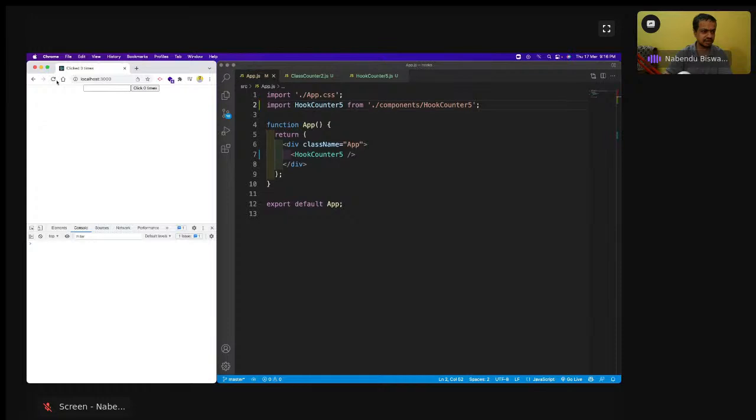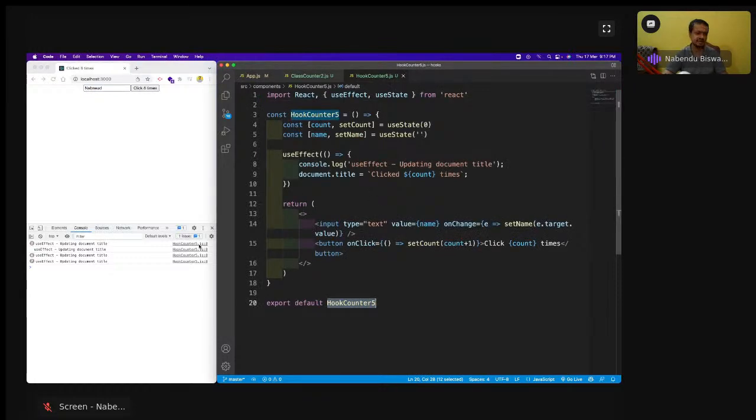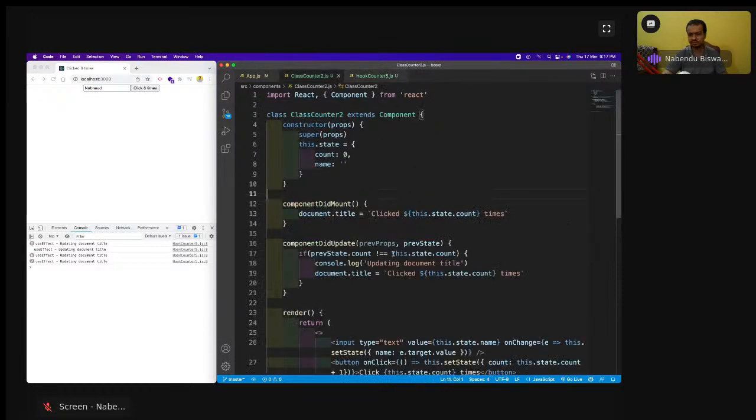Okay, let me do it again, refresh it. So useEffect updating document title is coming, and I'm going to click it. So it is doing that, and then also it will come. It is running on everything, meaning every time a state is getting updated, it is running. So I would do something like this, but we don't have such complicated things here.